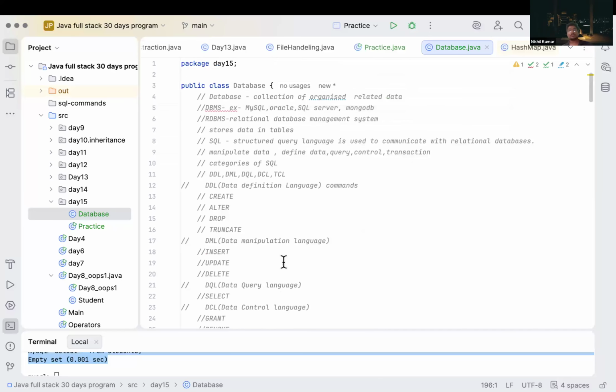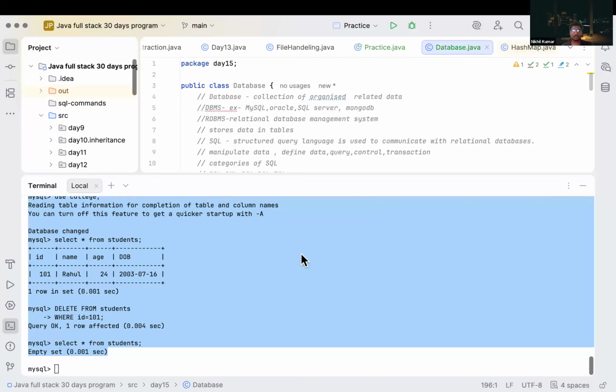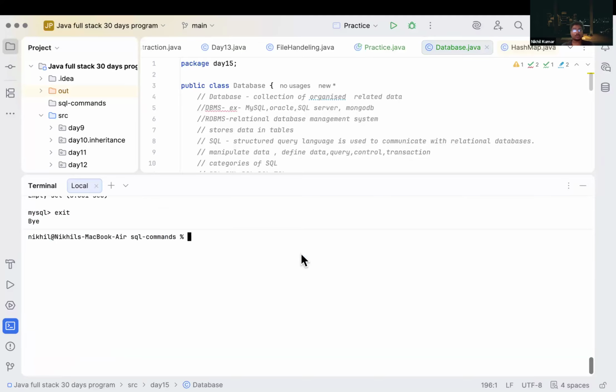So this is clear, how we can use a database to store our data, how we can manipulate our data, how we can update our data. So these are some basics of SQL. You guys have to download SQL and install it on your server. You have to run it inside your server. Then you have to log in inside our SQL command line, and you have to practice these commands for yourself.